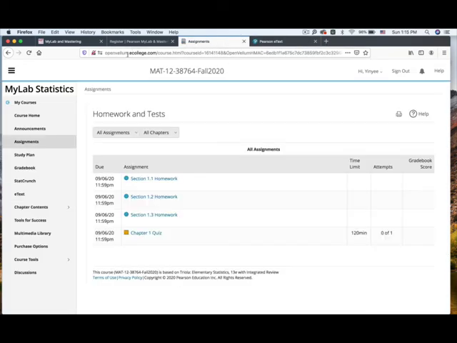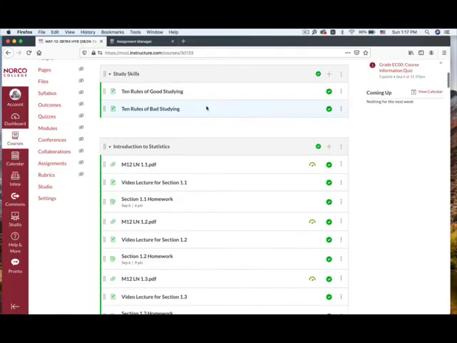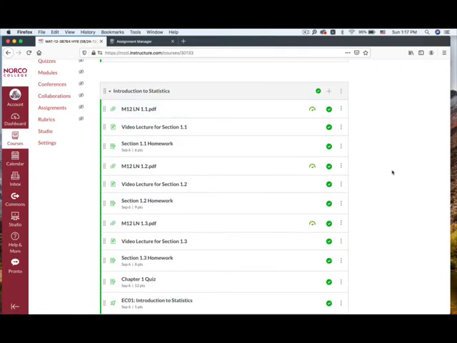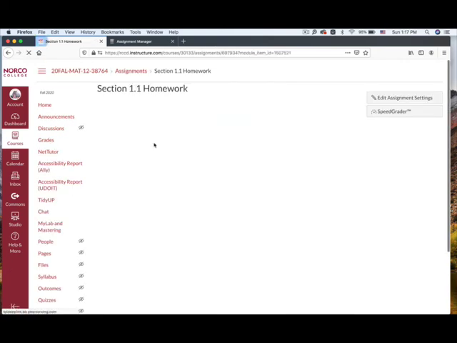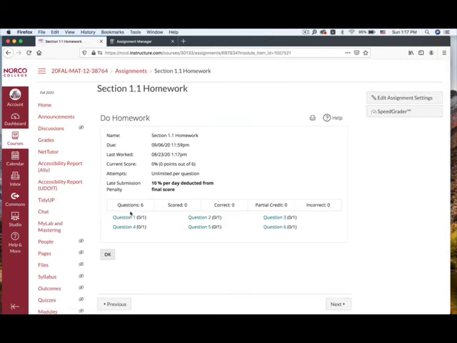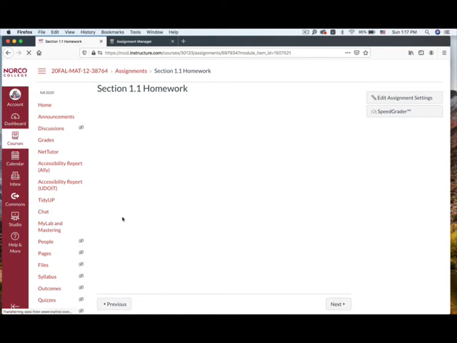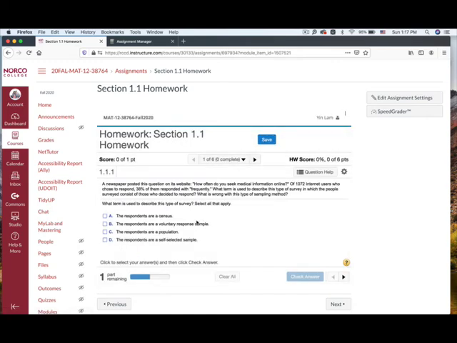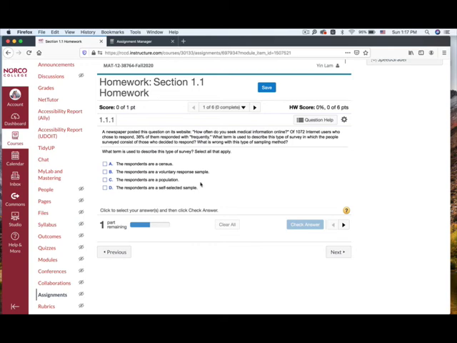Let's go back to Canvas here. Once you have access to MyStatLab, you can start working on your homework. After I print out the notes and watch the video lecture, I could click on the section 1.1 homework. I have 6 questions in here, and the homework is unlimited attempts. I could click on question 1 and answer the questions. If you don't get it, you could click on the question help. You could read the textbook.